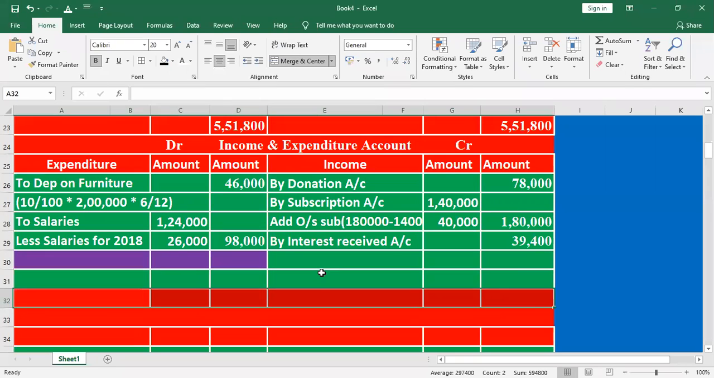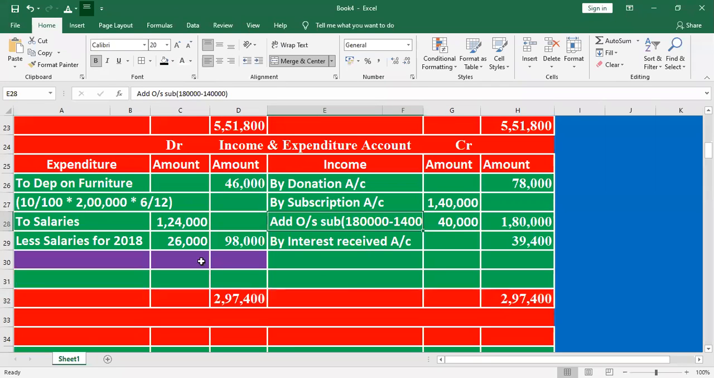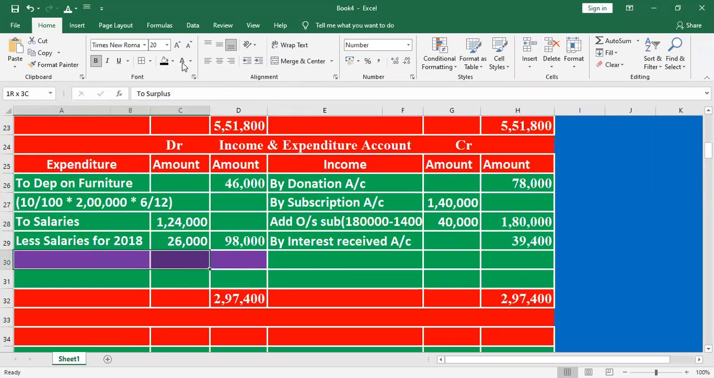We find out the total of debit and credit. The total of income 2,97,400. The total of expenditure 46,000 plus 98,000. The remaining value is the surplus. How do we find out the surplus? Total income minus total expenditure. What is the surplus? 1,53,400. Student, any doubt, any clarification in the surplus?